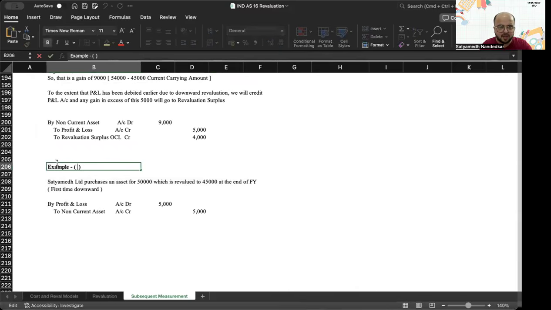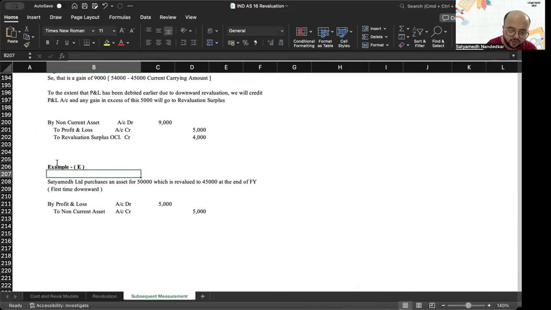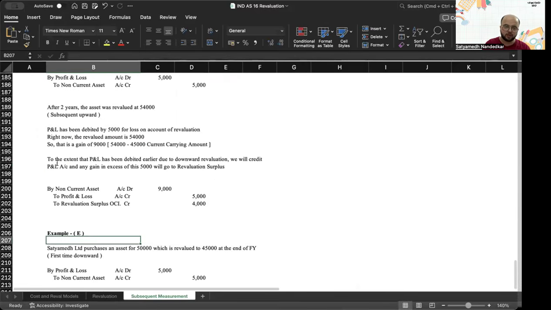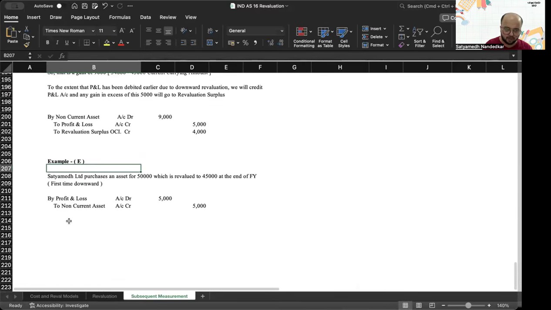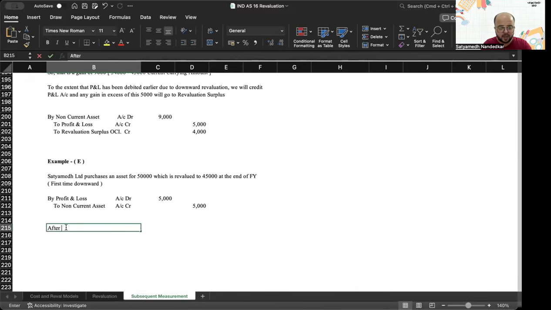Now observe this carefully. Example E, Satyamed Limited purchases an asset for 50,000, which is revalued to 45. First time downward, and after 2 years, it is revalued to 42,000. So what is this?